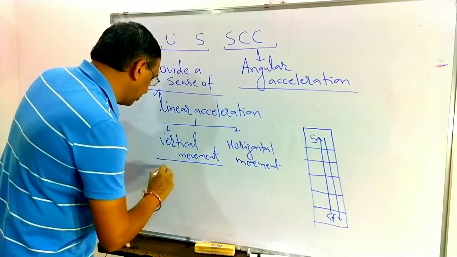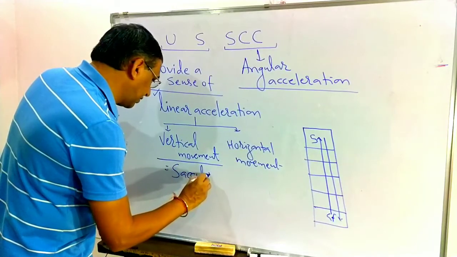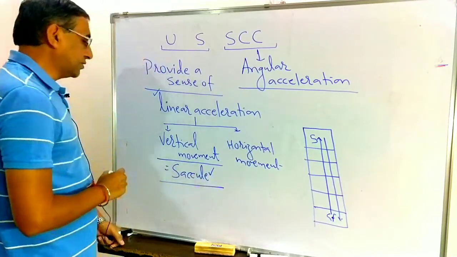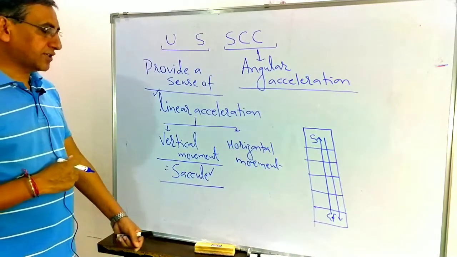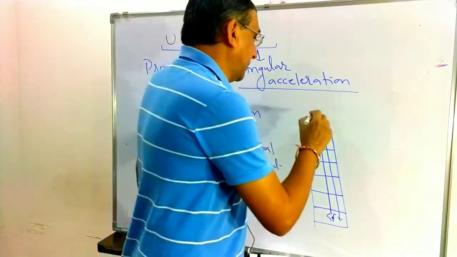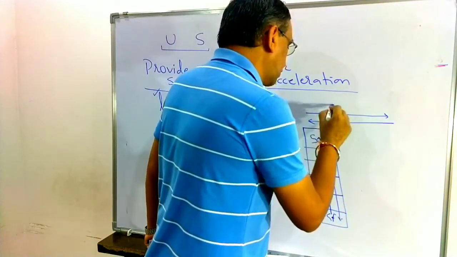And this vertical movement is controlled by the saculi. Who is controlling this vertical movement? Saculi. And now, just see, I am going to the campus and coming back through a car.